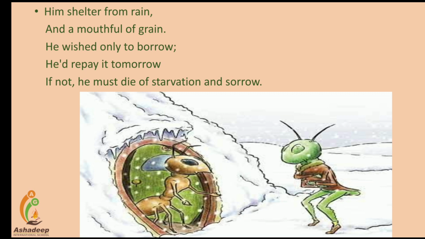The cricket admitted that he had been careless and foolish. What did the ant say to the cricket? The cricket also admitted that he had been careless and very foolish. He enjoyed the beauty of summer and sang merrily. At last, the cricket realized that he had made a very big mistake in his life. So the ant then told him bluntly to go and dance all winter. He turned the poor cricket out.